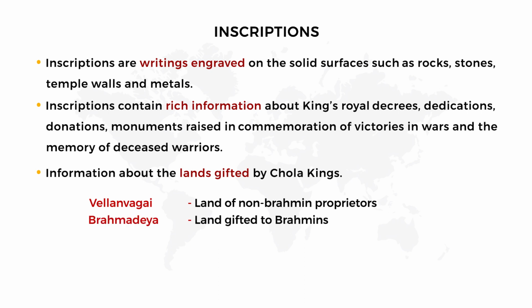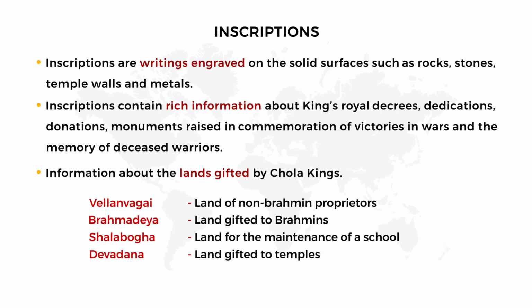Okay, good. Next one is Brahmadeya. Brahmadeya is the land gifted to Brahmins. You know the people who do temple related works are called Brahmins, isn't it? So Brahmadeya is the land gifted to Brahmins. And Shalaboga. Shalaboga is the land for the maintenance of school. Okay, Devadana. Devadana is the land gifted to the temples. And Pallichandam. Pallichandam is the land donated to the Jaina institution.